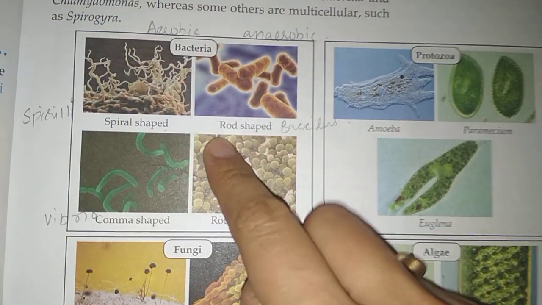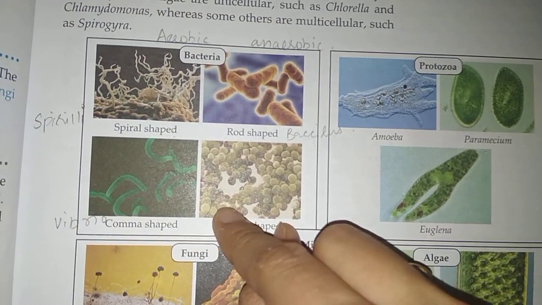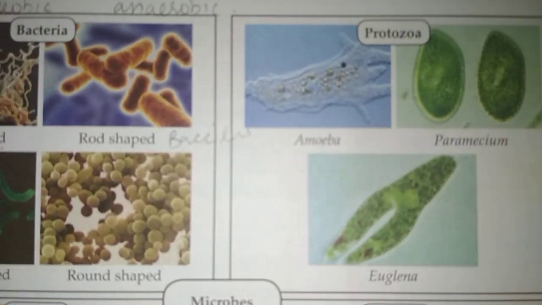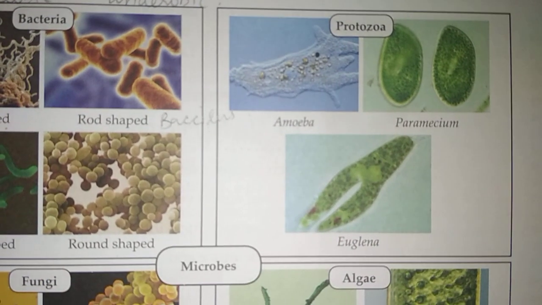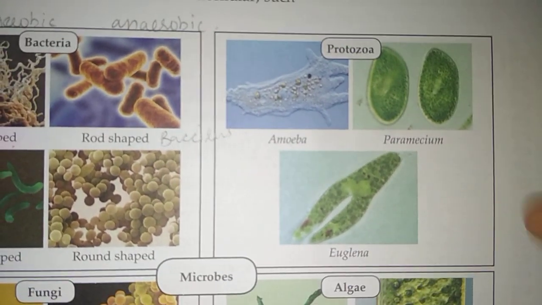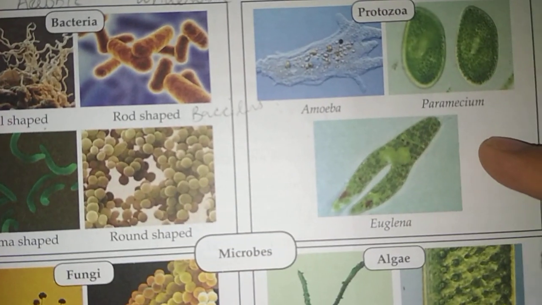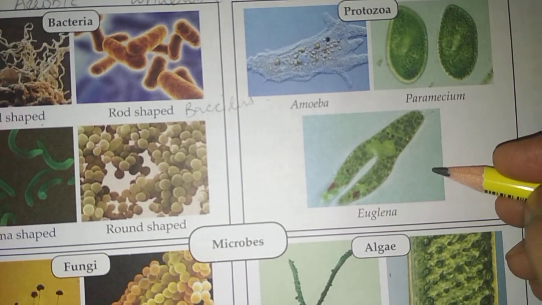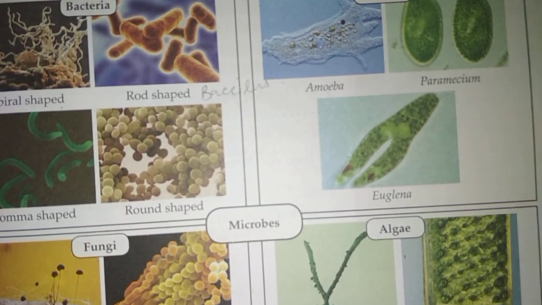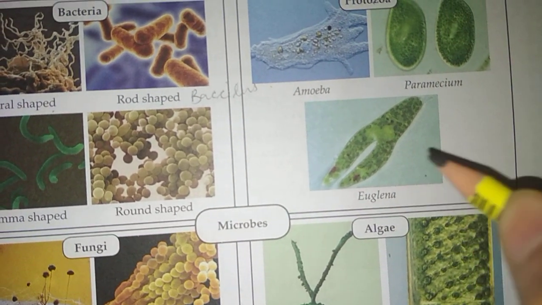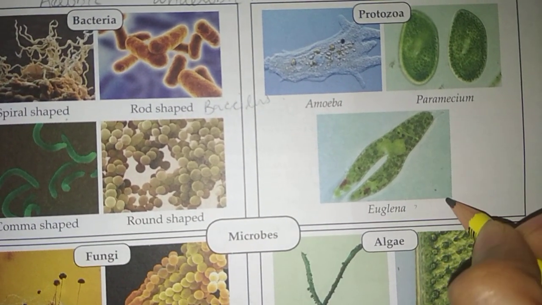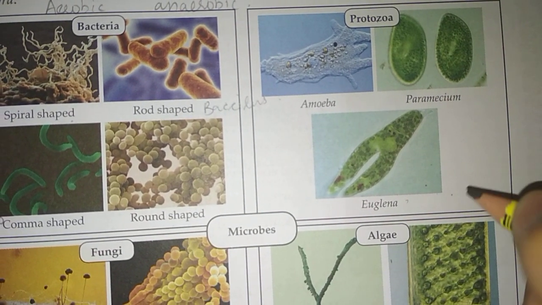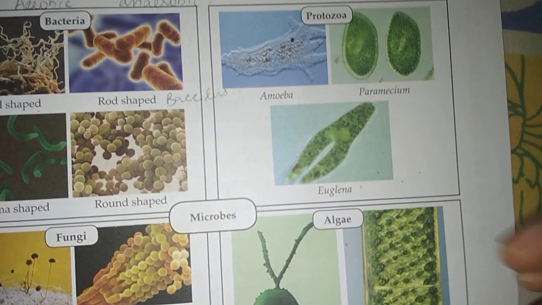Bacteria multiply rapidly by the process of fission. Second one is protozoa. Protozoa are mainly single celled, or unicellular, organisms like amoeba, paramecium and euglena. Euglena shows features of both plants and animals. They also multiply by the process of fission.